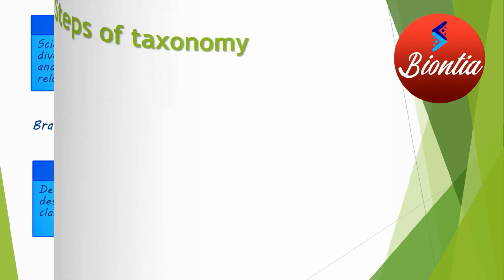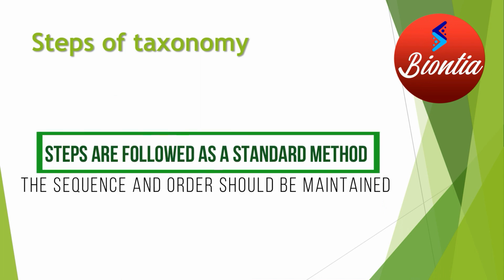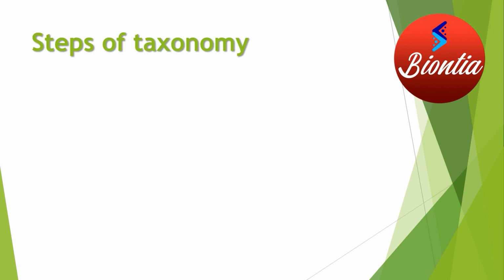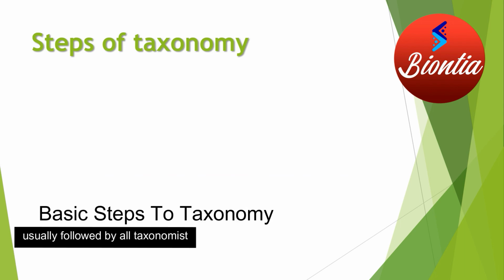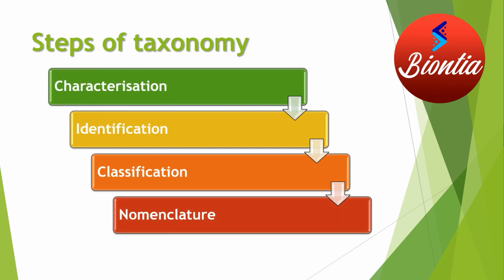So the next point is the steps of taxonomy. There are certain steps that all biologists usually follow while performing a study about the diversity of life. These are the basic taxonomy steps that we need to know. The first one is characterization. Obviously, if you want to classify an organism, you should be able to figure out all the important and contrasting characters of that organism, so that you can easily mark some distinction between different species or different organisms while you are comparing.